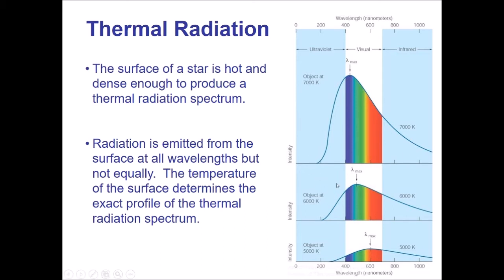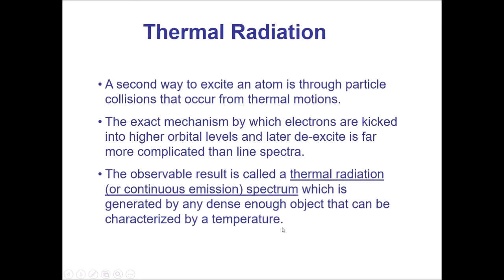Everything does this. I mentioned the laptop I'm working on right here does this, but the temperature of the laptop would be insanely small, and so the level of light is tiny. You wouldn't be able to really see much of anything there. But that's why when you see things in the infrared, like through infrared cameras or things like that, you see things glow. It's because you're detecting the heat signatures in the infrared, and because the objects have a lower temperature, they peak in the infrared. That's the idea. Okay. By the way, let's go back to that picture now.